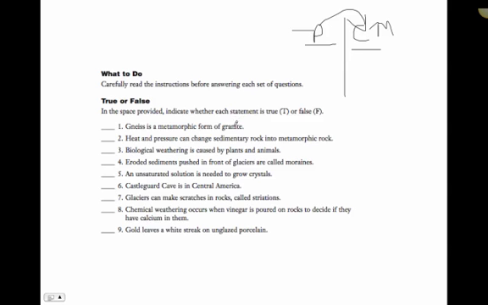Granite is igneous. So with heat and pressure, what happens to granite? Does it form gneiss, which is the metamorphic? I think so. This is true.